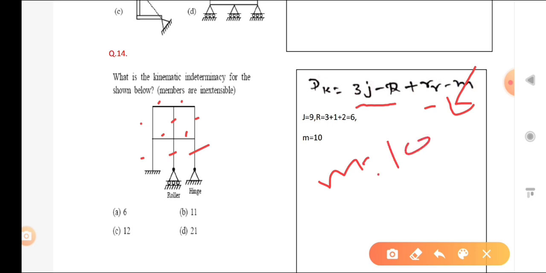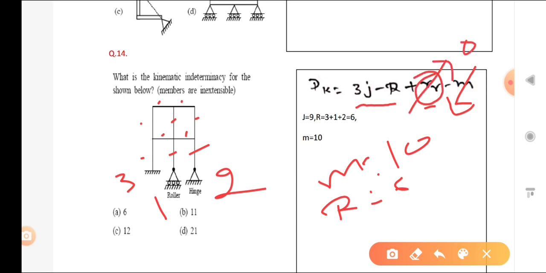Okay, R: that is a rigid joint, so 3, that is the roller, so that is 1, and that is a hinge, so 2. So R is 6, R is equal to 6. And RR, there are no hybrid joints, so that is equal to 0. Joints also we have to count: 1 2 3 4 5 6 7 8 9.